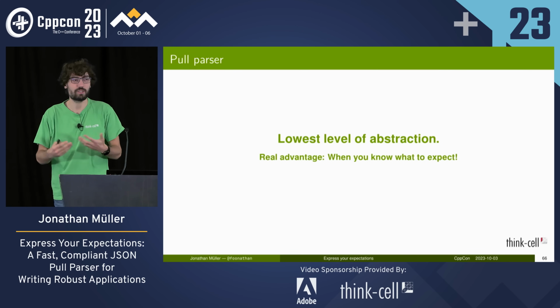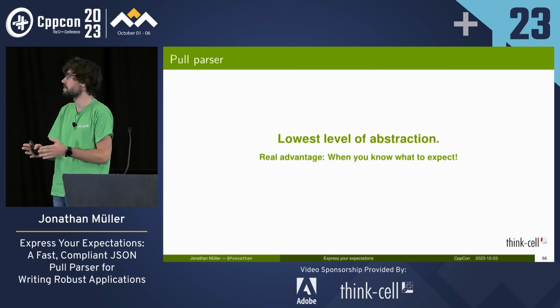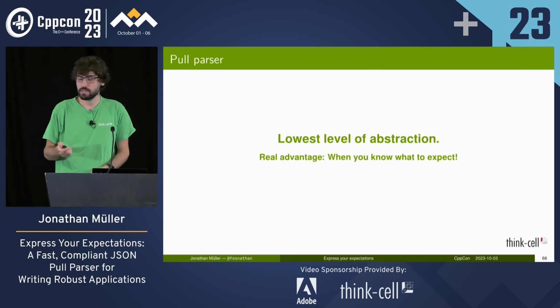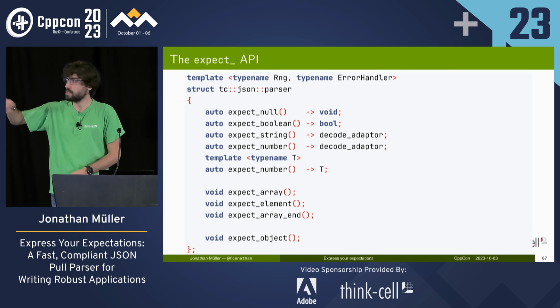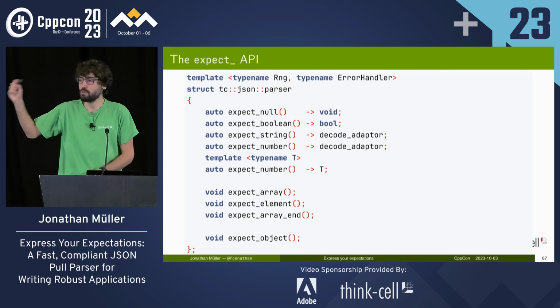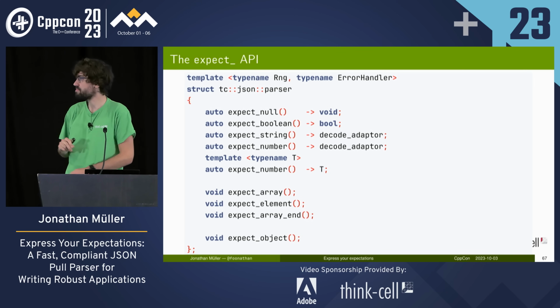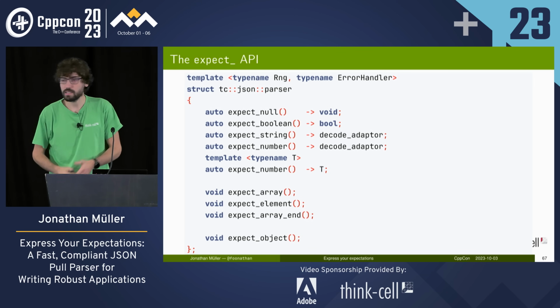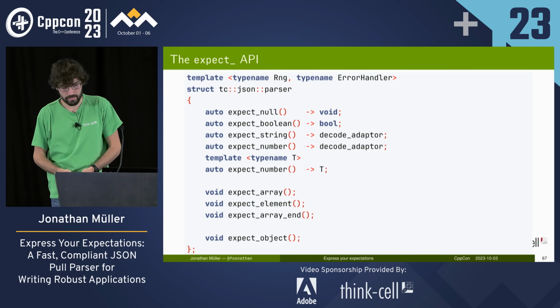And usually you have some sort of schema. You want to parse that into a struct. So you know, at this point, I want a string. And for that, we can use a specialized API. So we've essentially got all the same methods, just with expect. And then they no longer return optional, but directly the value. And if the value isn't there, that's an error, right? So then we can say, okay, at this point, I expect a Boolean. So I call expect Boolean, and this will give me that Boolean.